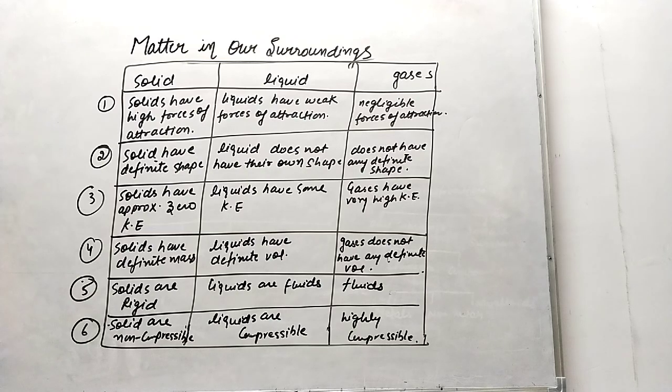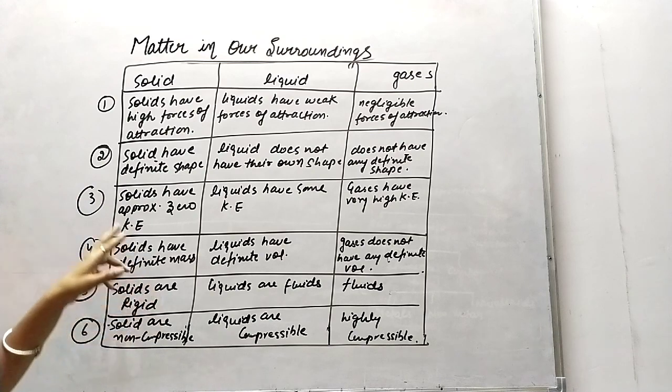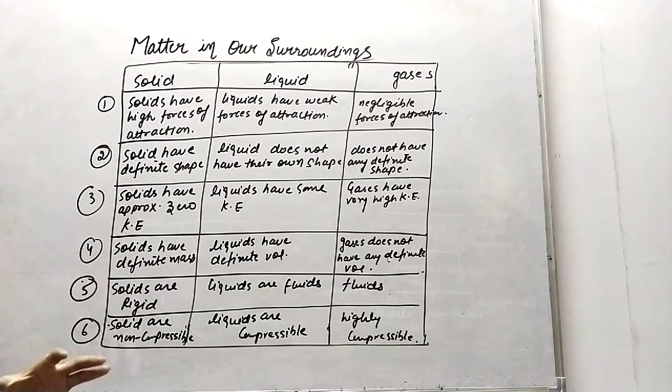First point is on the basis of the forces of attraction, second point on the basis of the shape, third point on the basis of the kinetic energy, fourth point is on the basis of the mass and volume, and fifth point is on the basis of their nature, whether they are rigid or fluid, and the last point will be on the basis of their compressibility. Solids are non-compressible, liquids are compressible, and gases are highly compressible.